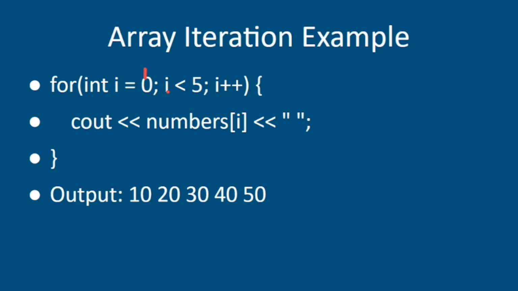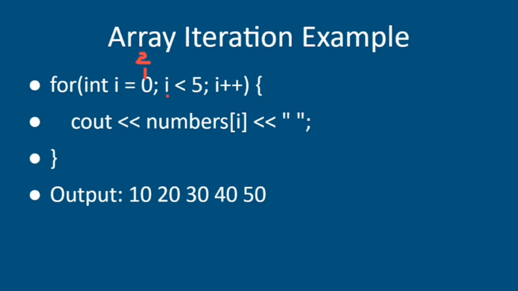It becomes 1, and at index position 1 there is 20, stored in the number array at position 1. Then it moves toward the next index position, which is 2. So 30 will get printed from this array.